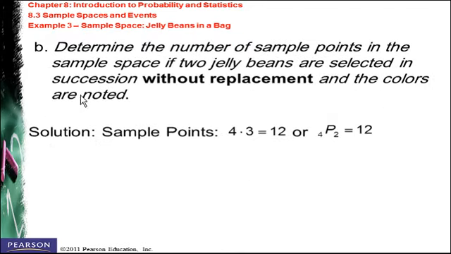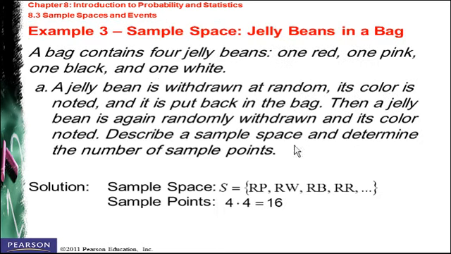In part B, determine the number of sample points in the sample space if 2 jelly beans are selected in succession without replacement and the colors are noted. So here we don't have replacement. It means I will select one jelly bean, I will keep it aside, and I will select another one. So what's going to be the sample points? At the beginning, I will have 4 different outcomes. I can get either red or pink or black or white.